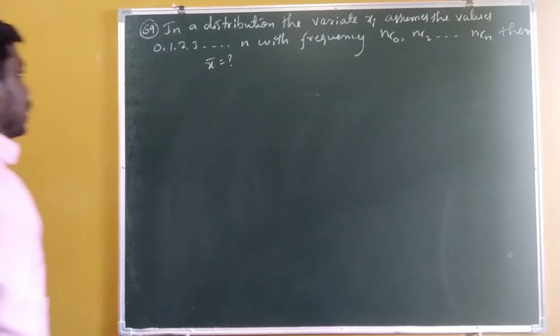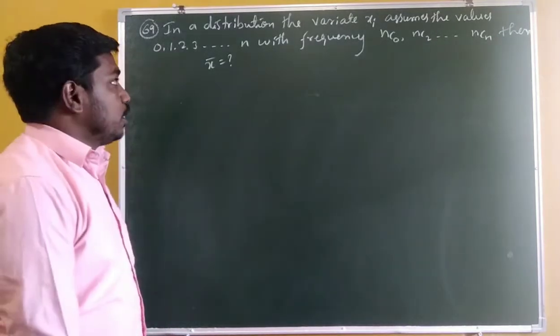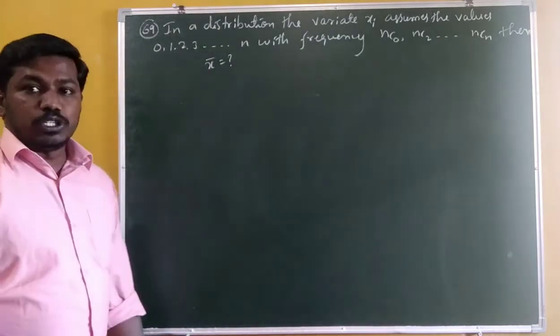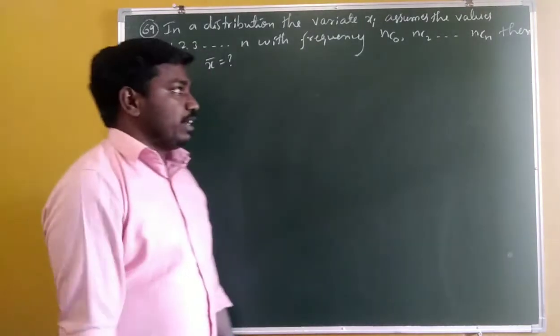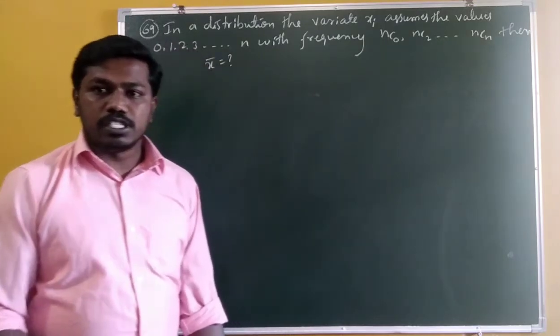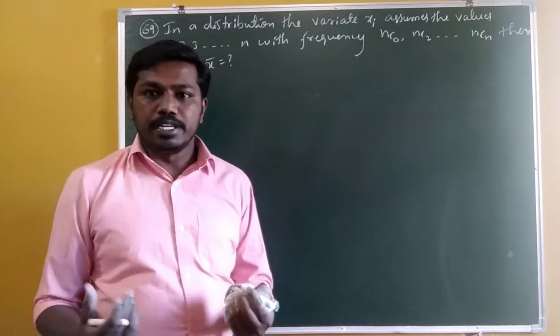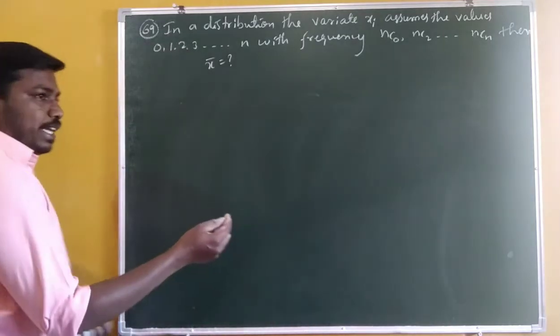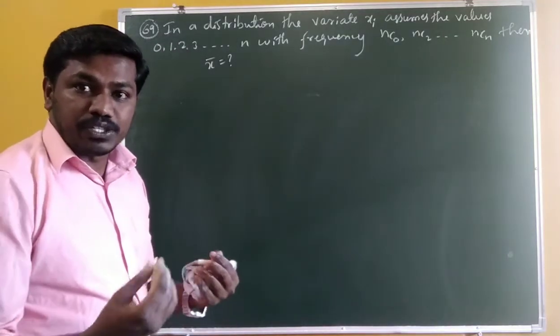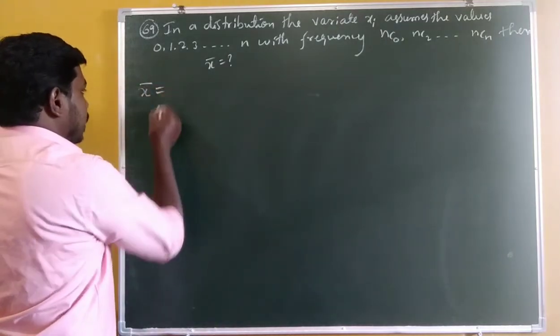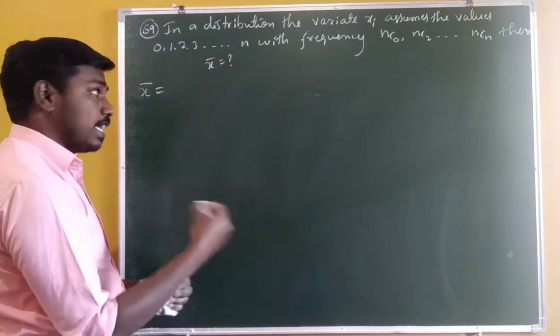Okay, question number 69. In a distribution, the variate xi assumes the values 0, 1, 2 up to n, with corresponding frequencies nC0, nC1 up to nCn. The problem in a discrete frequency distribution is, what is the mean? The mean is defined as summation of fi xi divided by summation of fi.